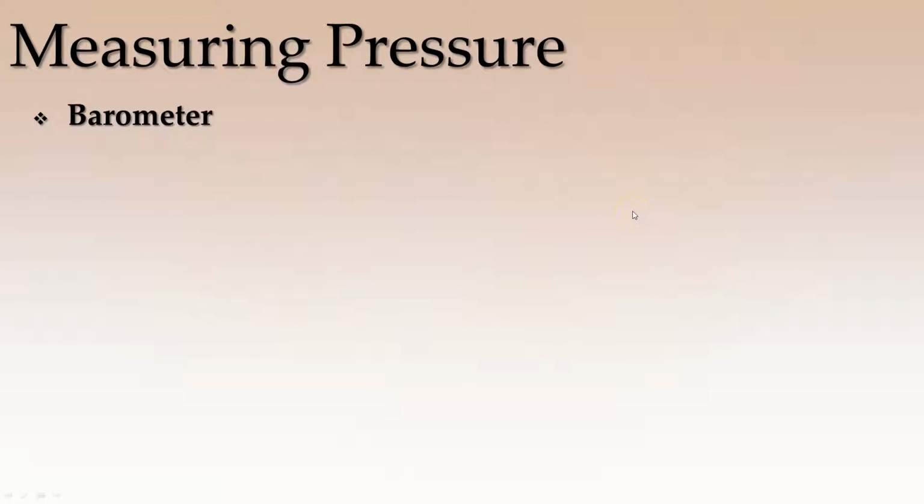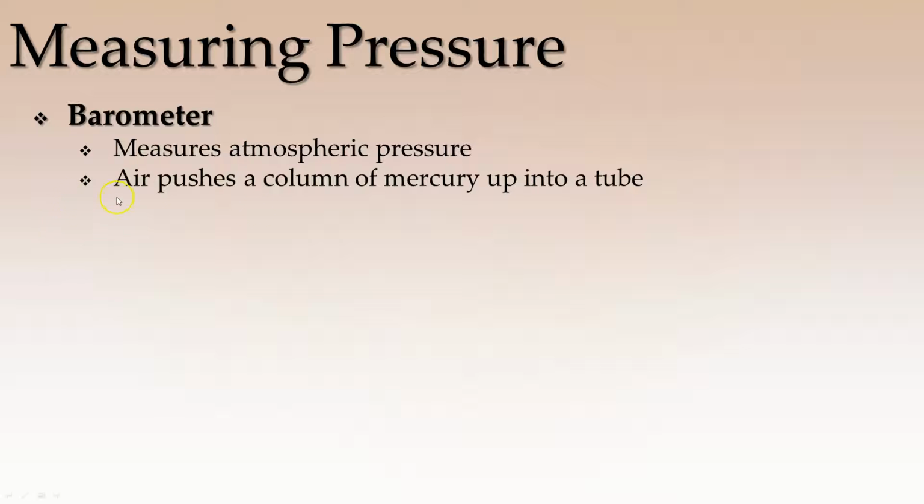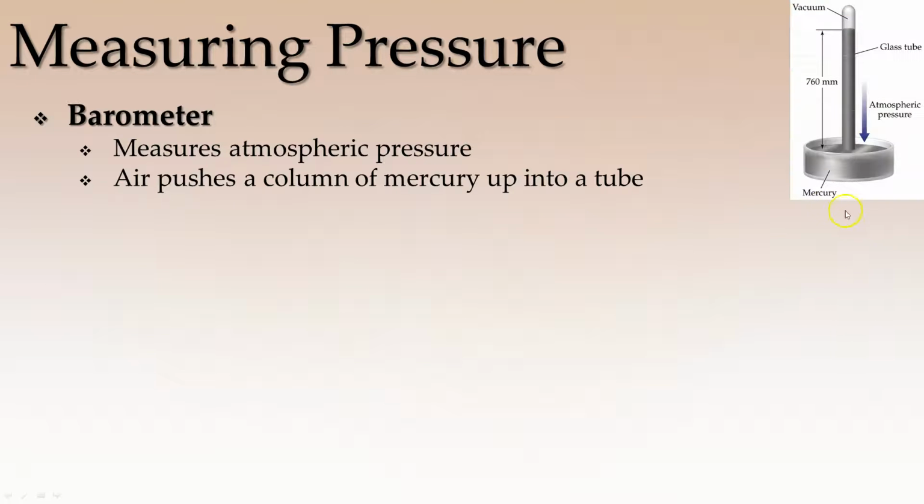So we measure pressure in a couple different ways. Number one is going to be a barometer. You may be familiar with it. A barometer is going to measure the atmospheric pressure, how much that gas is pushing down. And the way it works is air is going to push down on a column of mercury and it's going to push it up into a tube.